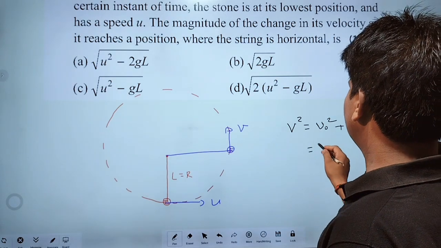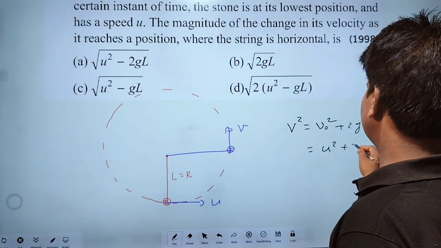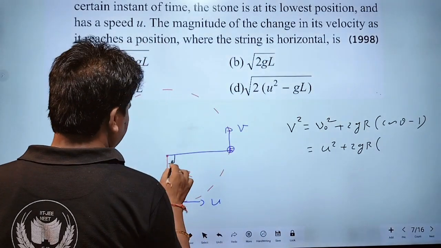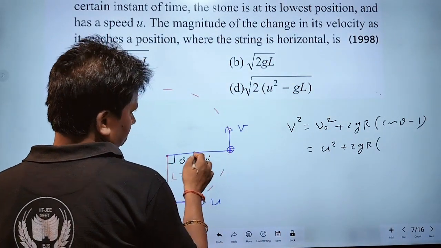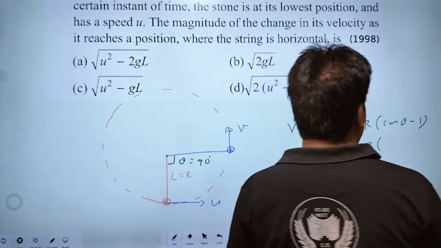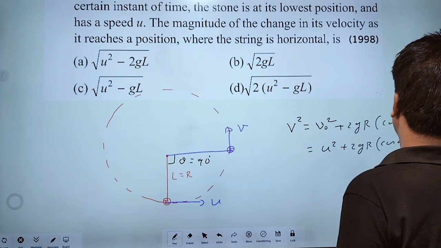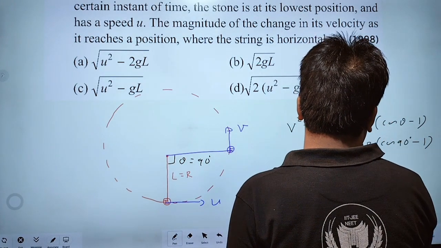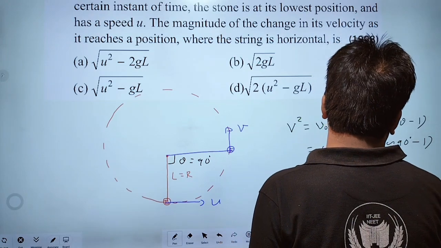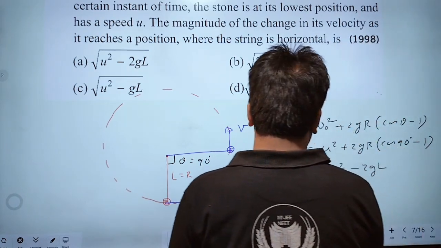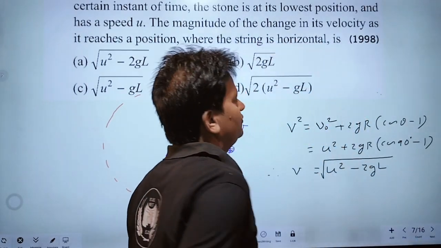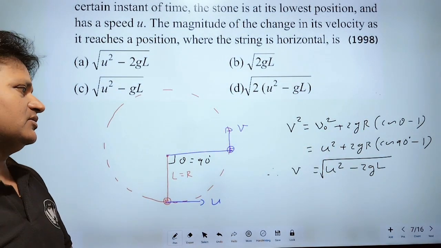V naught is u, and theta is 90 degrees. Cos 90 is 0, minus 1, so u square minus 2gr, and r is L. Therefore, v is equal to root under u square minus 2gL.